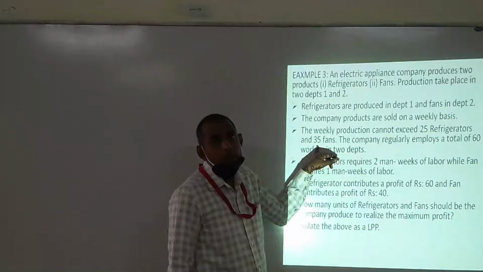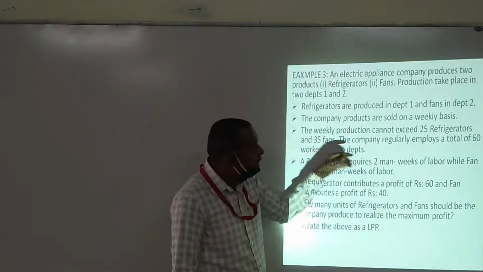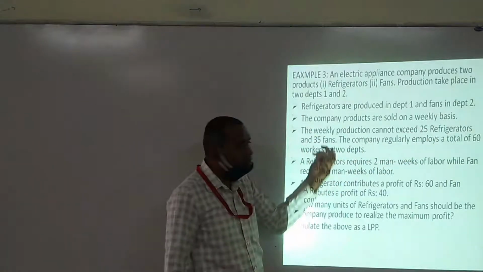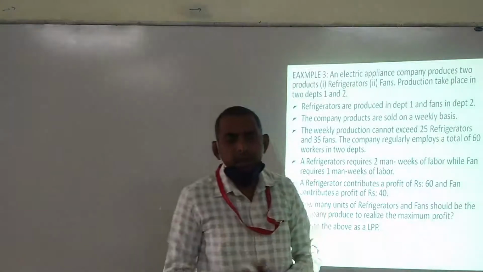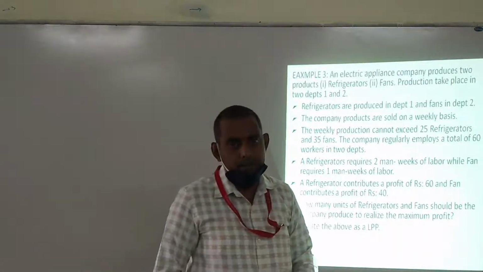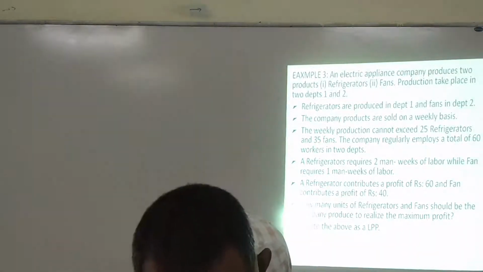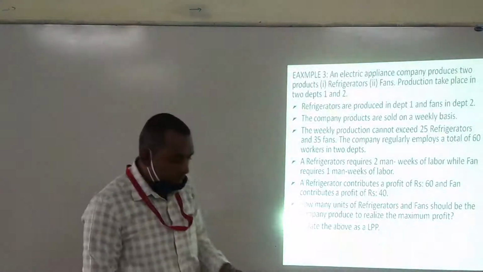So how many refrigerators and fans should be produced to get maximum profit on the weekly basis? This is how we formulate the LPP.